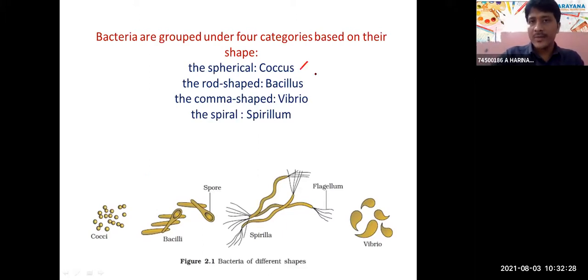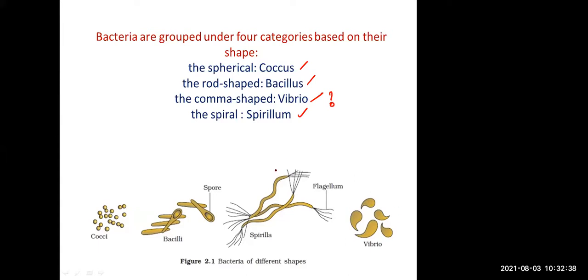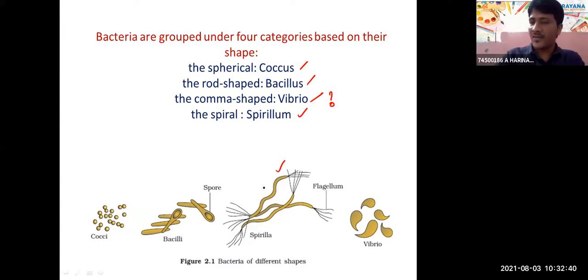Coccus is spherical, bacillus is rod shaped, vibrio is comma shaped, and spirillum is spiral shaped. Spirillum has flagella at both ends, right? And bacillus forms spores. Right, next.